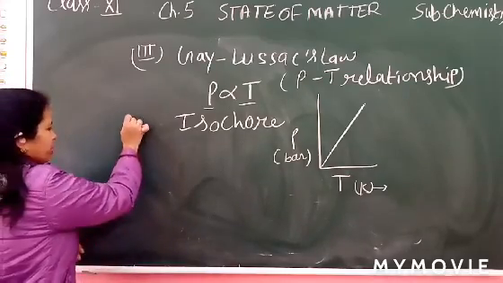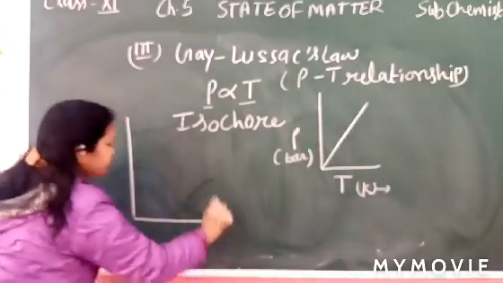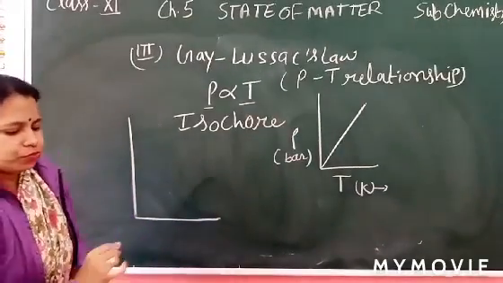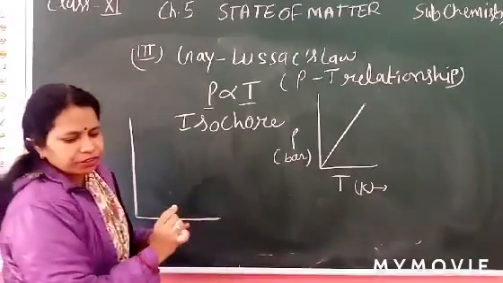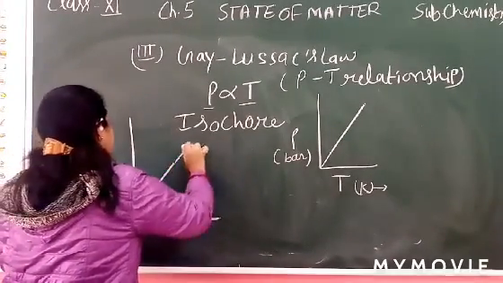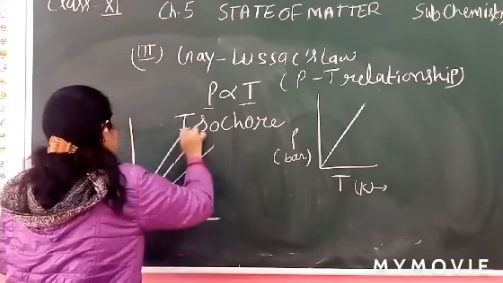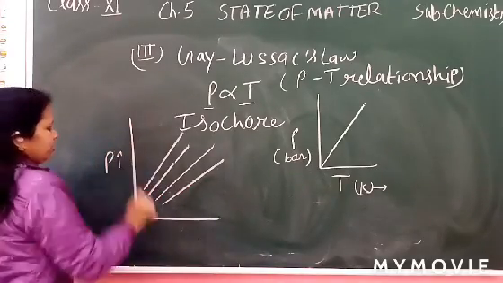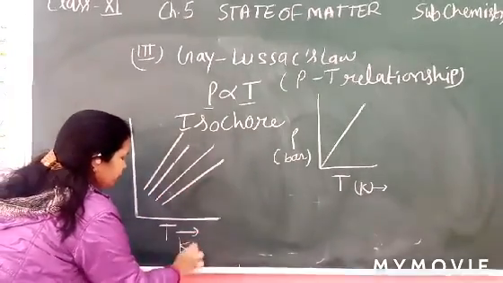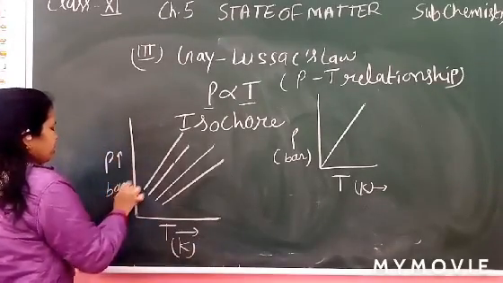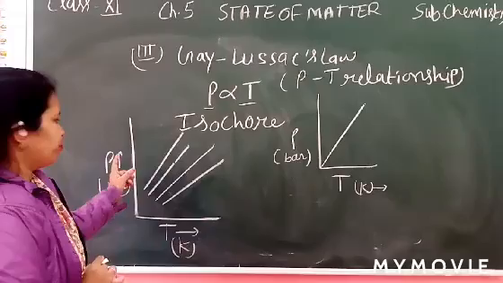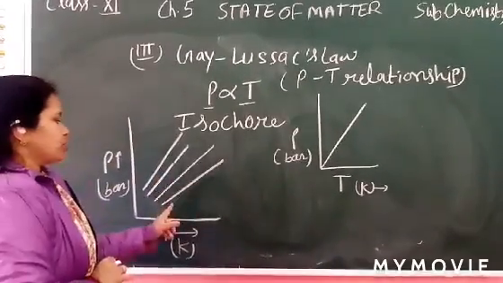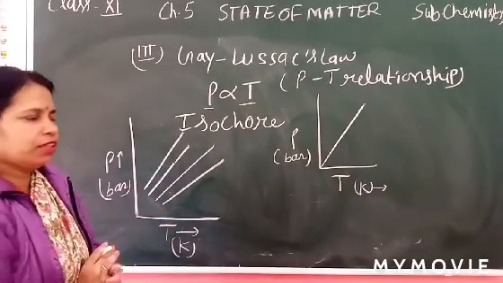Now when volumes are fixed but different, what happens? Pressure is in bar and temperature in Kelvin. When we plot pressure versus temperature, we get a straight line that does not pass through the origin, because volume cannot be zero.